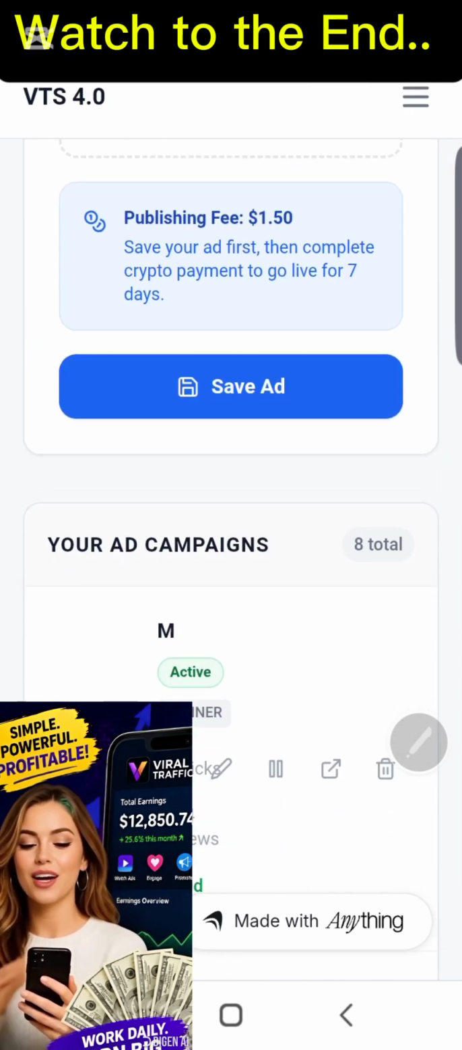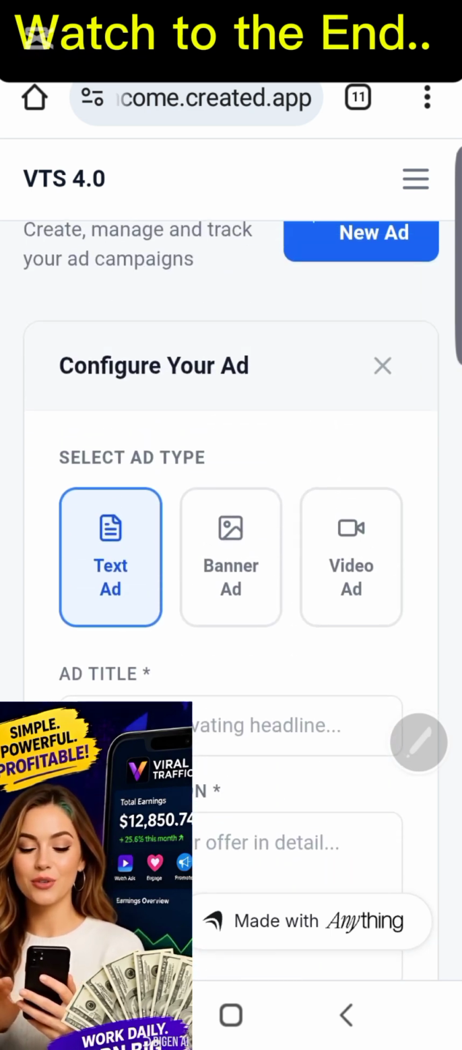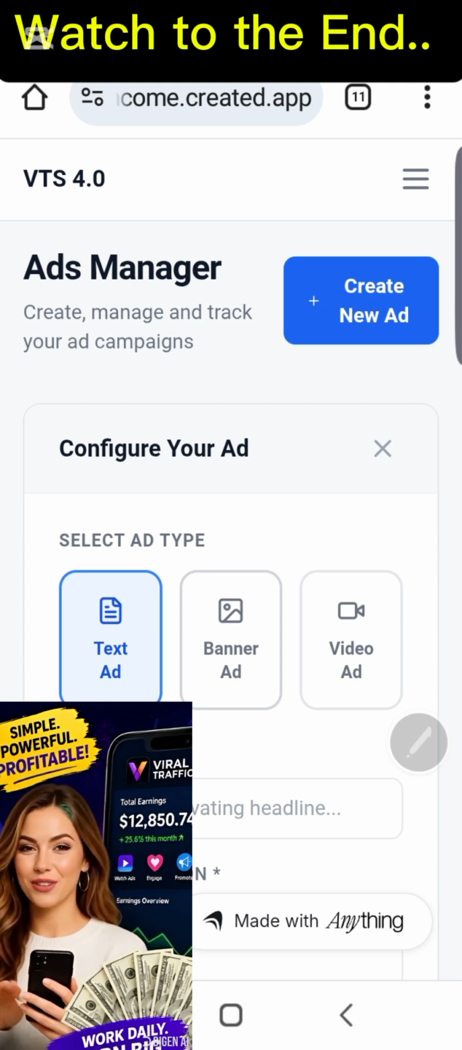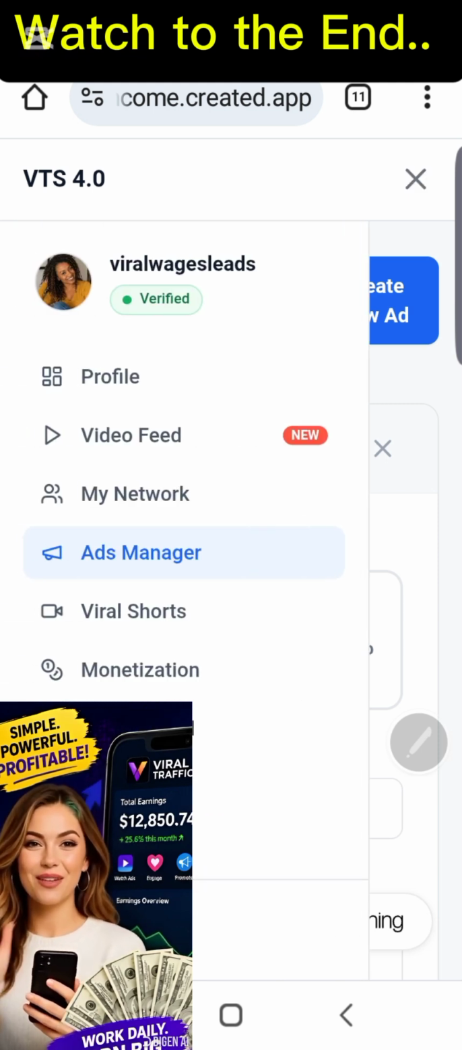Currently, you can pay for 7 days. That's going to run for 7 days, and it costs about $1.50 minimum to $2, depending on the traffic. The cost can rise, even up to $5, depending on how the traffic is.